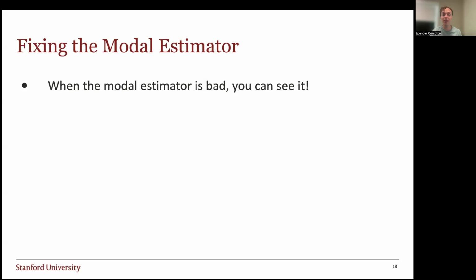But actually, we make this crucial observation that when the modal estimator is performing this poorly, when the error is on the order of n to the negative 1/3, we could actually see it. So for example, if mu hat was overestimating by n to the negative 1/3, then what we might observe is that the left half, the number of samples within 1 to the left of mu hat, is significantly larger than the number of samples within 1 to the right of mu hat.